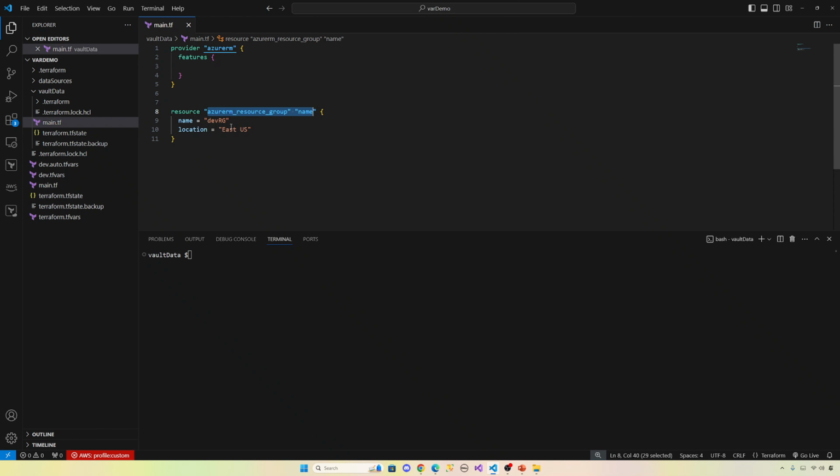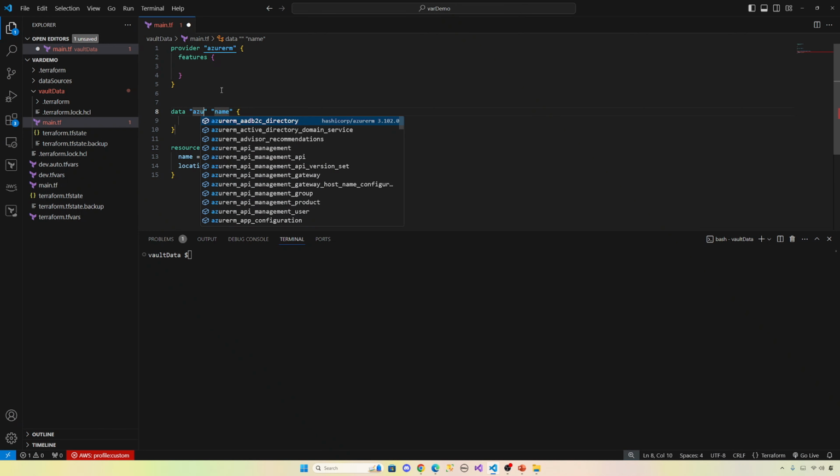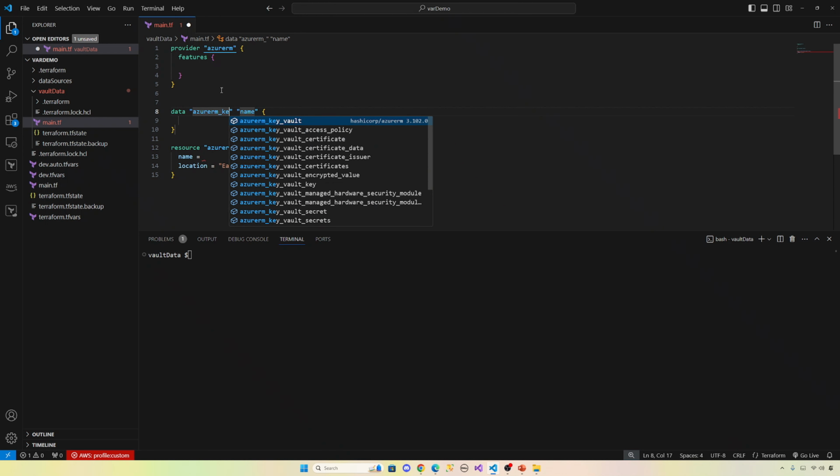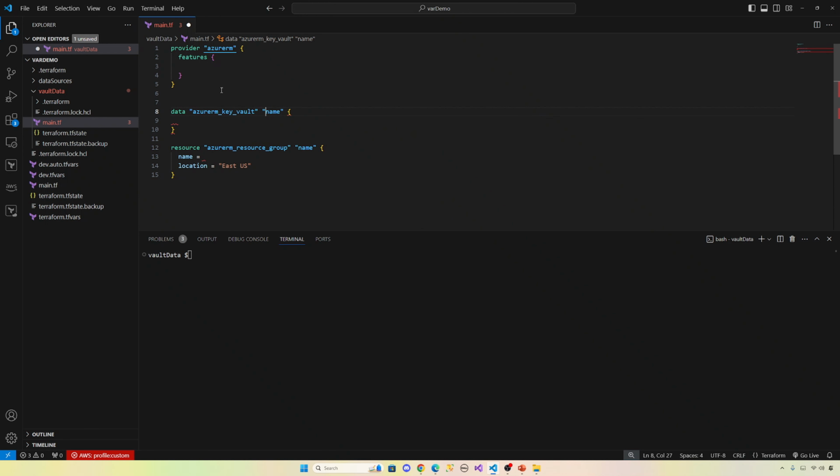So I have a resource group with the resource group name right here and then the location. So let's pull the resource group name from the key vault secret. You can use it anywhere you like, but in this demo we focus on the name of the resource group. So let's get data sources for Azure Key Vault, right? Azure RM key vault. So we need to get a key vault. The name can be anything. This key vault will take 2 arguments. So what's the name? The name of the key vault.